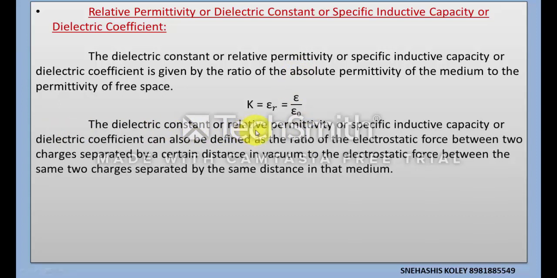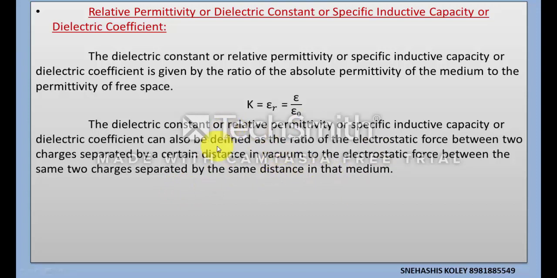The dielectric constant, or relative permittivity, or specific inductive capacity, can also be defined as the ratio of the electrostatic force between two charges separated by a certain distance in vacuum to the electrostatic force between the same two charges separated by the same distance in that medium.